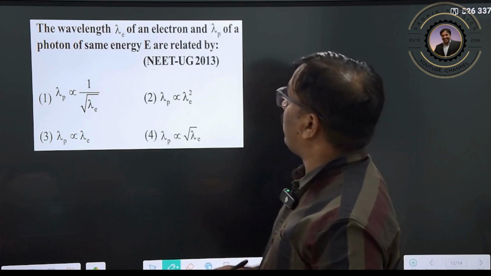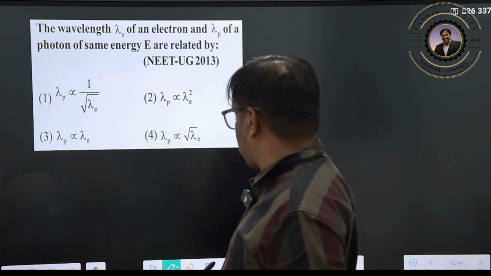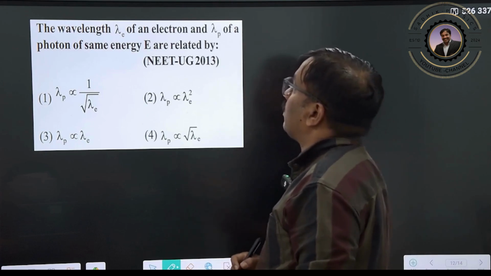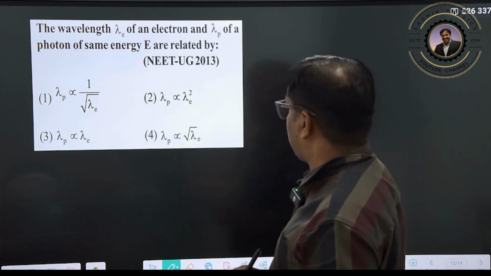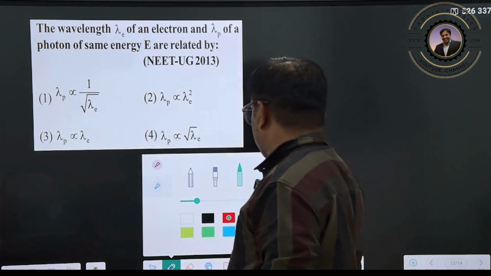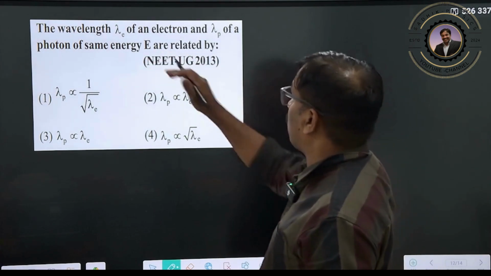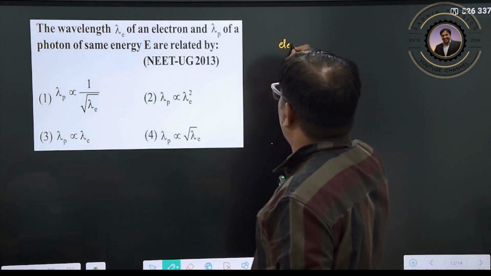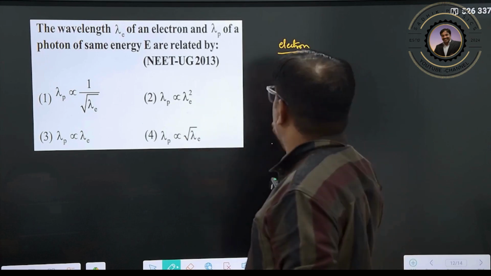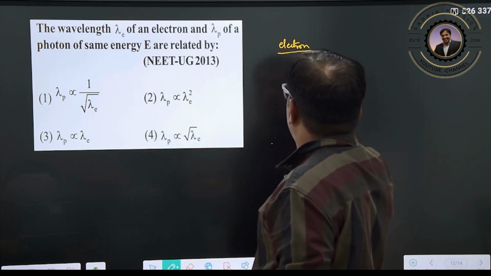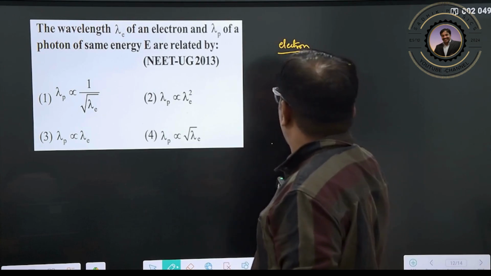The wavelength of an electron is lambda e and that of a photon is lambda p, and they have the same energy. Energy of the electron, energy of the photon is the same, E. Here is a very important concept. For the electron, the energy will be in the form of kinetic energy. So the energy of the electron is nothing but 1 by 2 mv square.